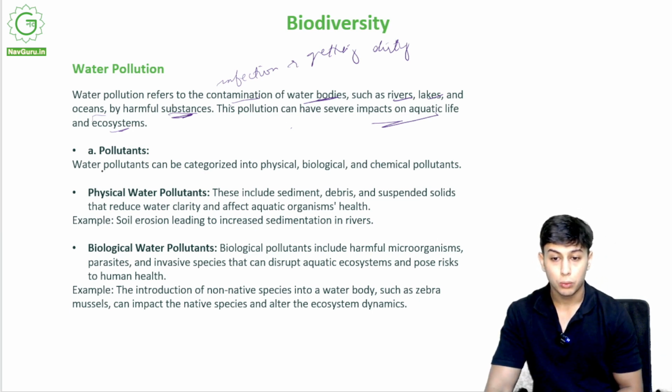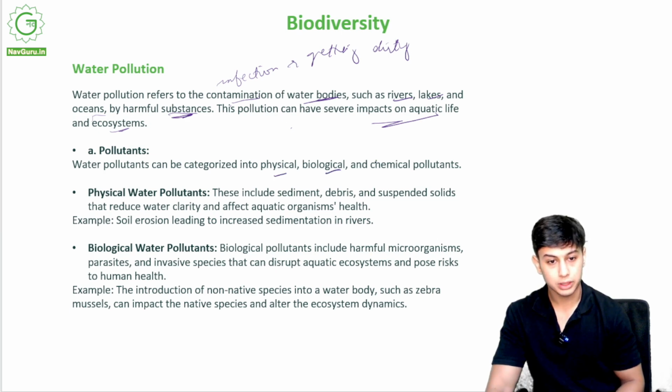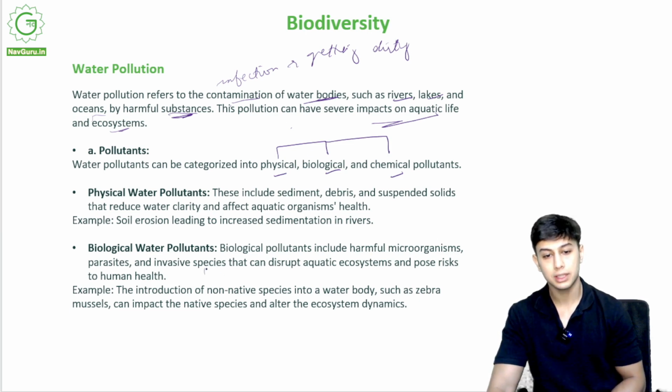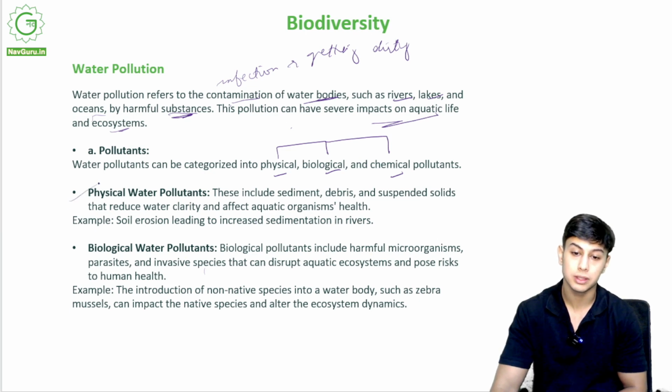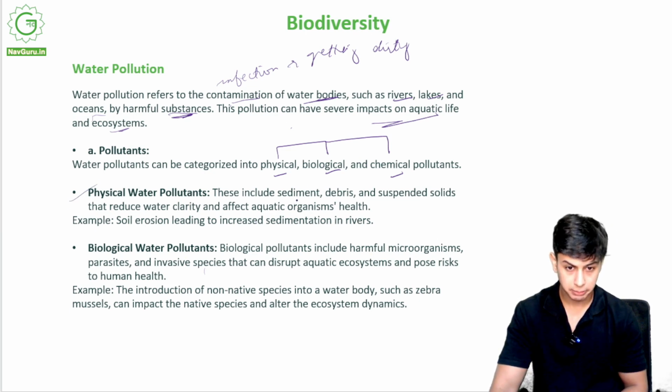Now water pollutants can be categorized into physical, biological and chemical pollutants. These are the three types of pollutants of water, right? Now what are physical water pollutants? These include sediment. Sediment means sand, rocks, little debris and suspended solids, whatever solid is suspended in the water.